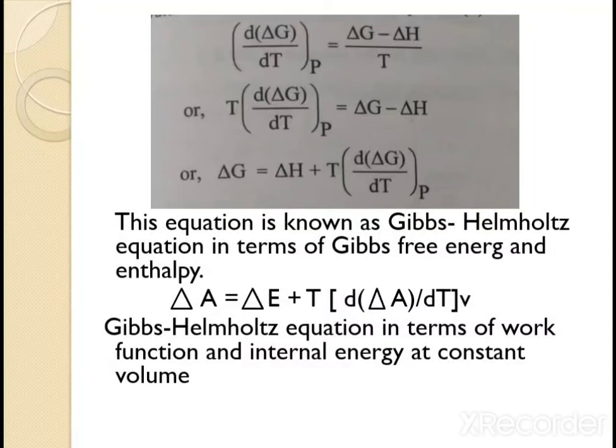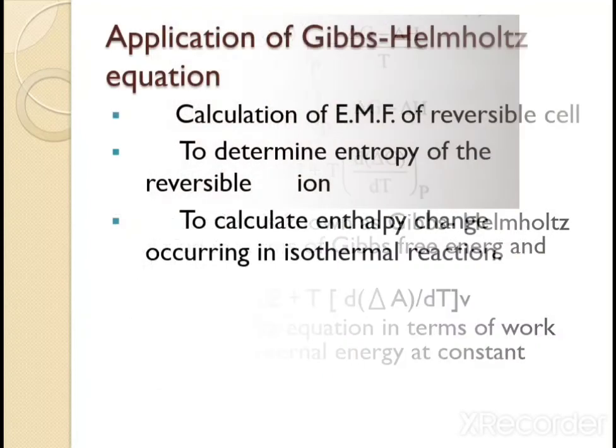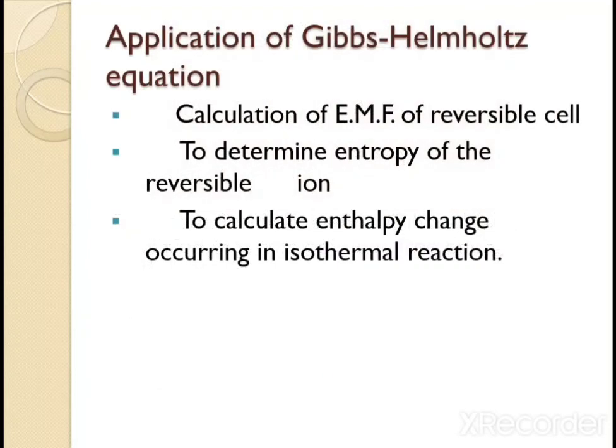Now what are the applications of the Gibbs and Helmholtz equation? The Gibbs Helmholtz equation is used to calculate the EMF of a reversible cell. Again, if we know the standard potential of an electrode at two or more temperatures, then we can determine the entropy of the reversible reaction by using a suitable form of the Gibbs and Helmholtz equation. And if we have to calculate the enthalpy change, then we can also do this by using the Gibbs and Helmholtz equation. So these are some applications of the Gibbs Helmholtz equation. Here we conclude the topic.